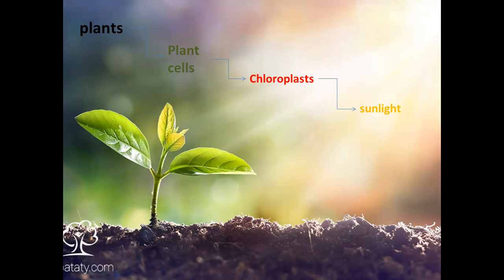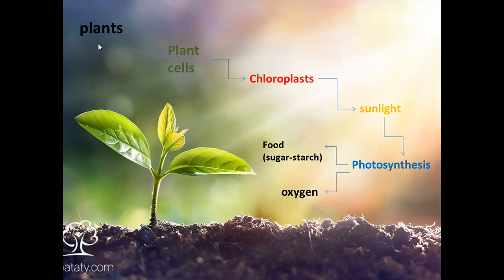And when the plants absorb the sunlight, they will be able to make the photosynthesis process. And when they make the photosynthesis process, they will produce two products. The first one is the food that plants make, which is made of sugar and starch. And the second thing is oxygen gas that all the living organisms breathe.